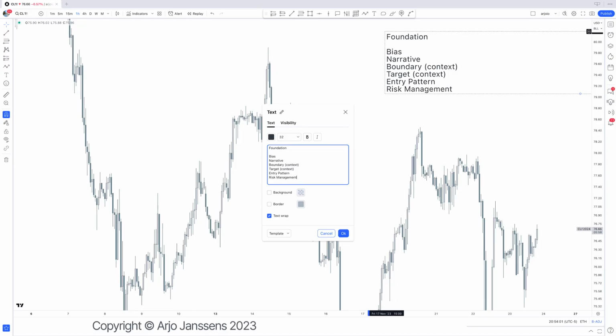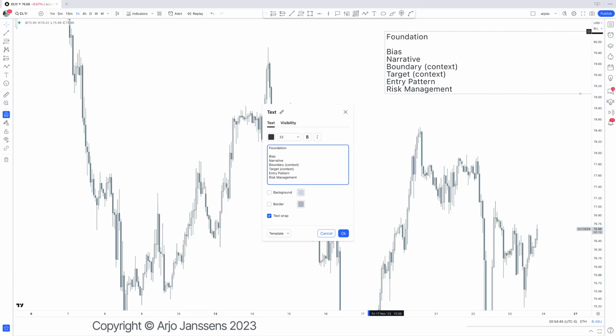Now, these are the foundational levels. They are there to guide you to a profitable trade ID. So if we understand bias, all right, on to the next one. Narrative, we understand it. On to the boundary, we understand it. Onto the target, we understand it. Perfect. Entry pattern, then the risk management. That leads to a profitable trade ID. Of course, we will also take losses, so this can sometimes lead to an unprofitable trade ID. It is what it is. Overall, over a longer period of time, we will be profitable.